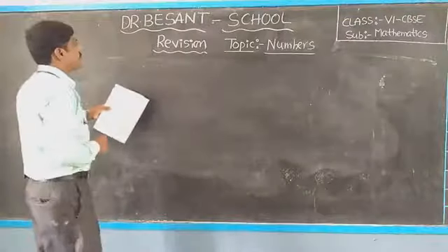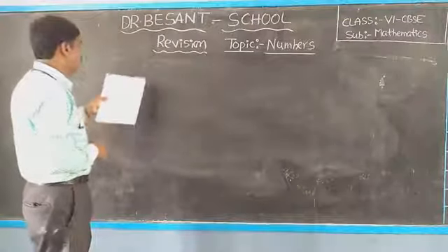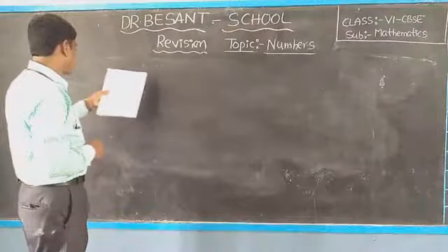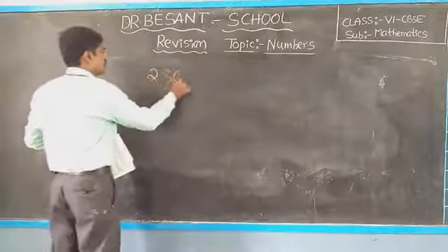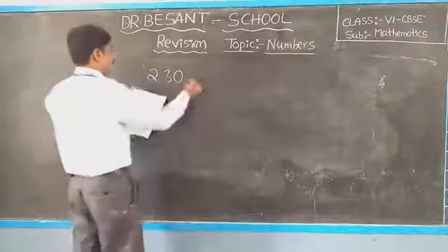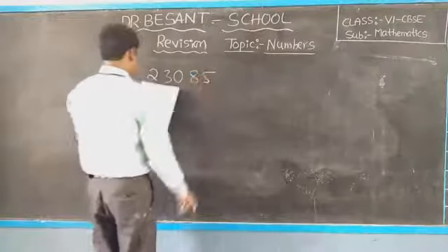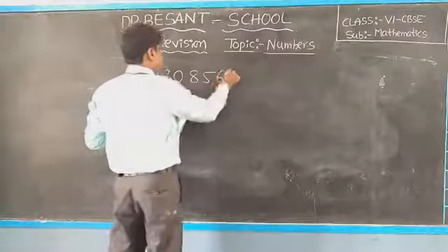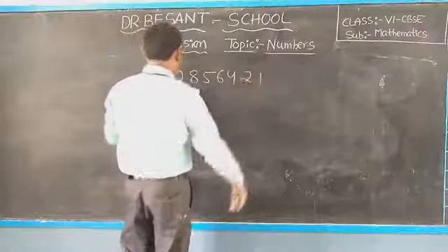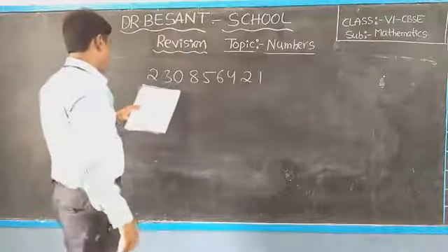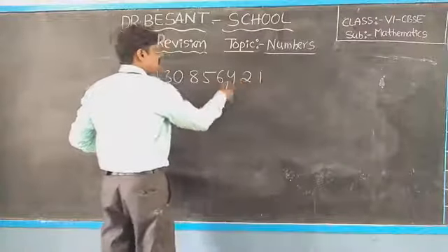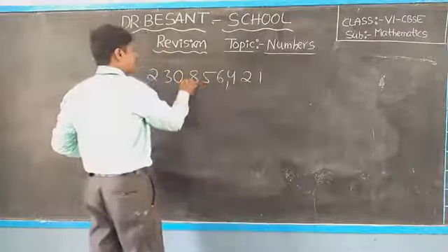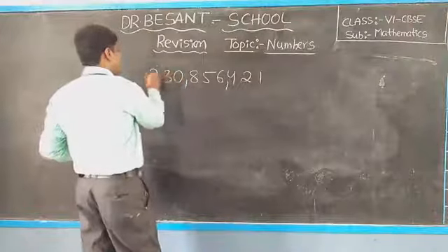Next: 2, 3, 0, 8, 5, 6, 4, 2, 1. Okay. 1 to 10 to 100, 1000, 10,000, 100,000, million, 10 million, 100 million.